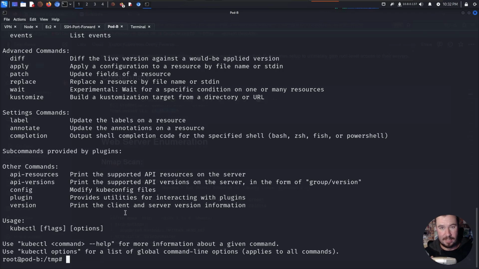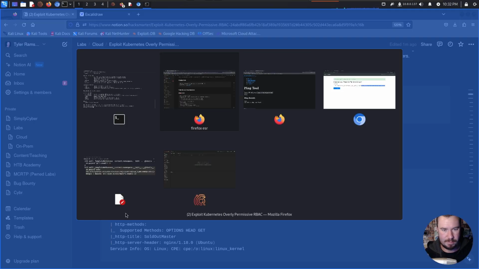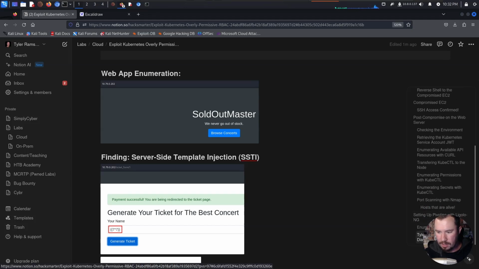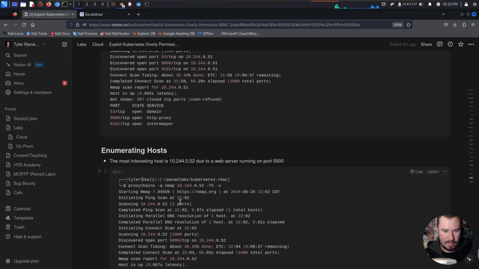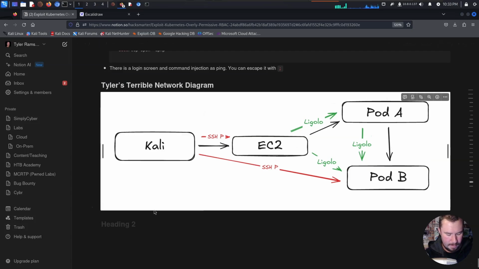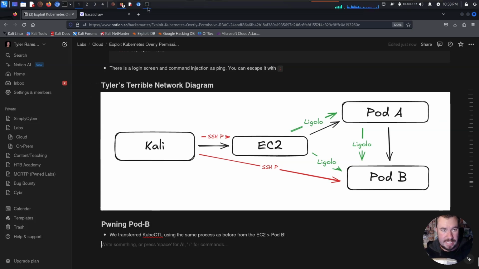And it does. So let's go ahead and document what we have done so far. If we jump back over to our notes, we can go over to here, transferring kubectl, setting up pivoting, enumerating hosts, Tyler's terrible network diagram. And we'll just say pwning pod B. We transferred kubectl using the same process as before from the EC2 to pod B. And now we can do the same commands before as well.